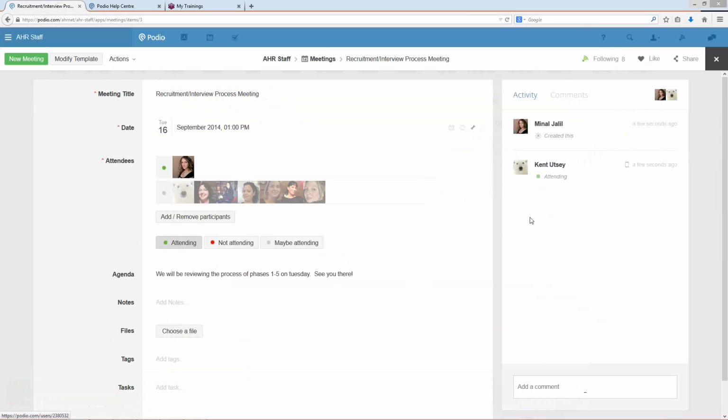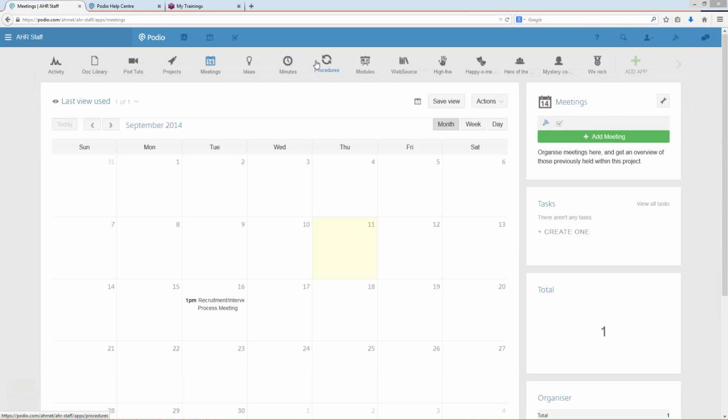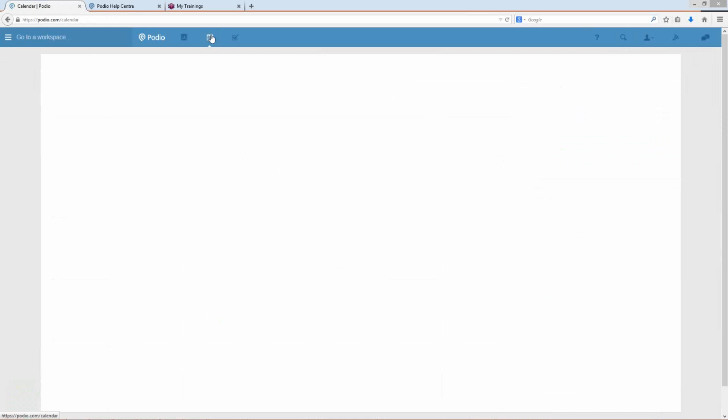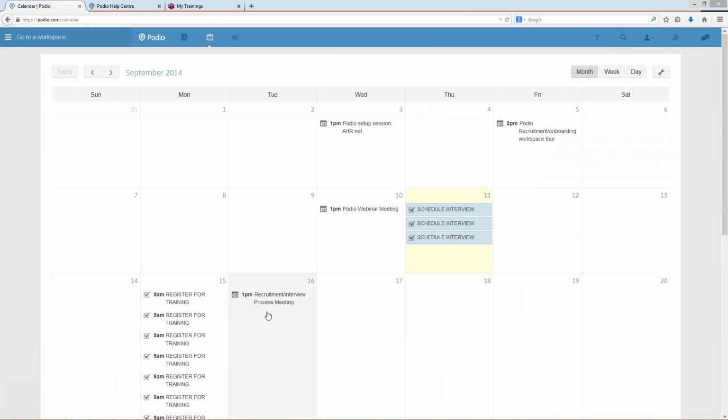So you can see this actually in action. It's pretty cool. So, you know, green button means attending, red button means not attending, and then that's a maybe attending. So you'll see different responses depending on the meetings that you have. All right, so let's go back. You can go back to the meetings and see how this looks here, and it's been scheduled. Let's see if it looks the same on the personal schedule, and it's right there.